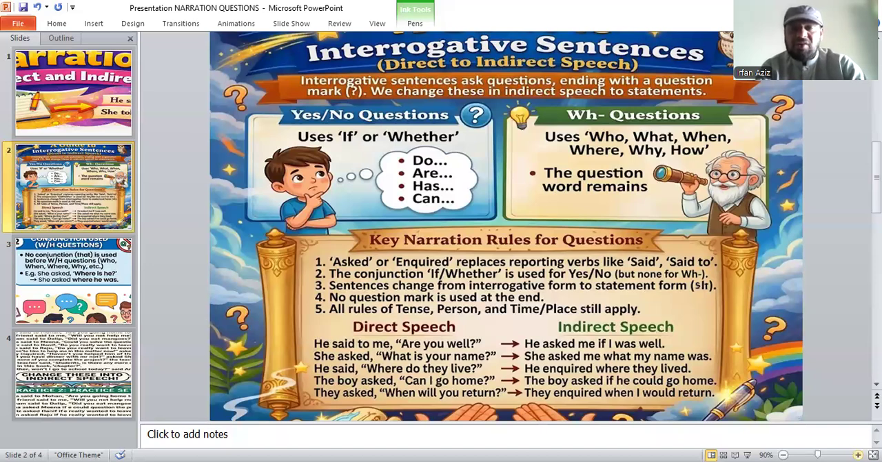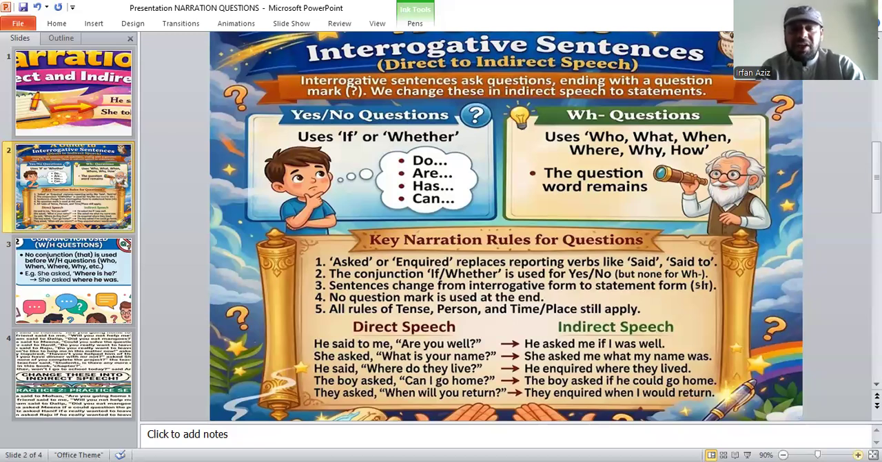Okay. So now the key narration rules are here. Asked or inquired replaces the reporting verb like said and said to. The conjunction if or whether is used for yes/no questions, meaning for the if clause. The sentences change from interrogative form to statement, and then all rules of tenses, persons, and time, place still apply.